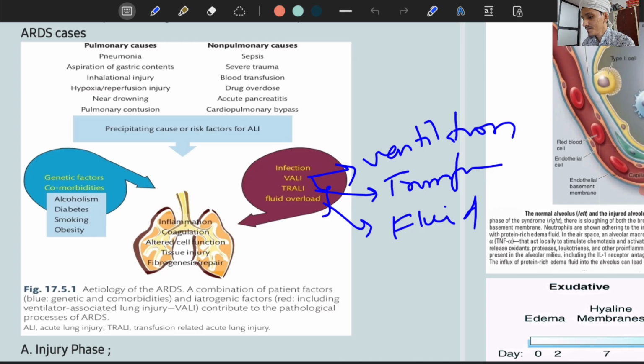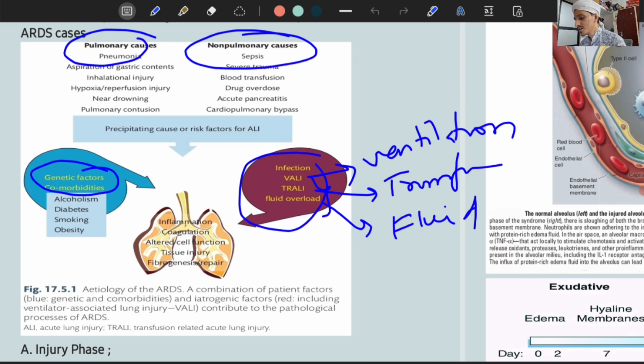Okay, so these are all risk factors for ARDS: genetic and comorbidities, and these four, and these pulmonary and non-pulmonary causes. These are all risk factors you should have in mind for ARDS if these are there in the patient. Etiology of the ARDS: a combination of patient factors, genetic and comorbidities, and iatrogenic factors like this. These are all contributing to the pathological processes of ARDS. So this will be the initiating event.